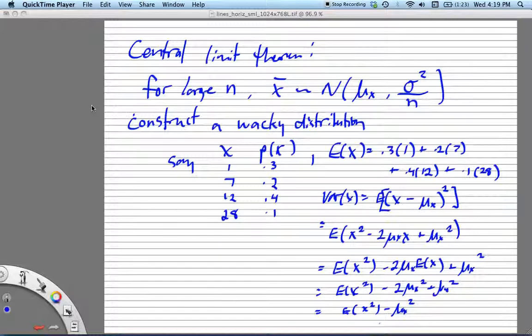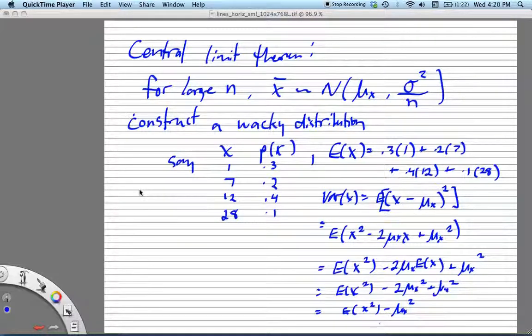What the central limit theorem says is that regardless of the distribution you start with, so you have some random variable x that has some distribution, if you take large enough samples from that distribution, the sampling distribution of the sample means will be normally distributed. The mean of that normal distribution will be the same as the mean of the random variable, and the variance of that normal distribution will be equal to the variance of your original distribution divided by the sample size.